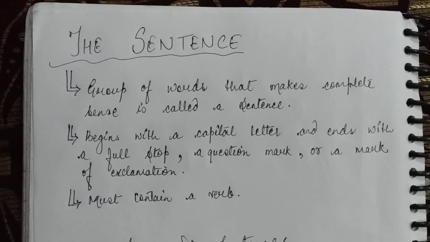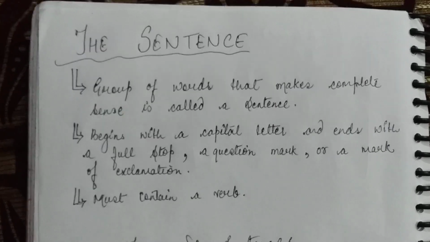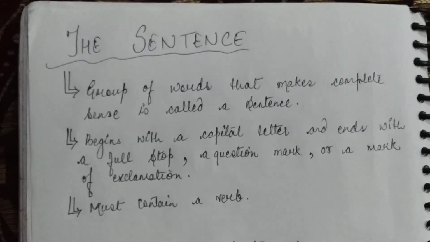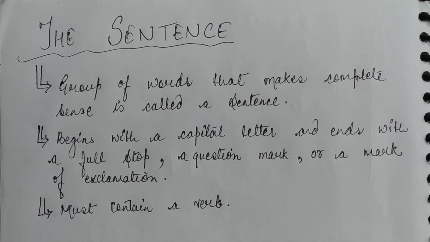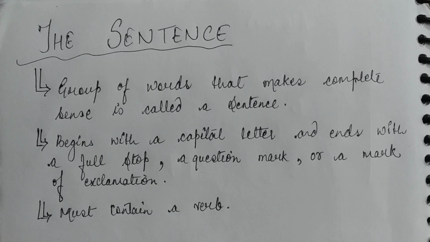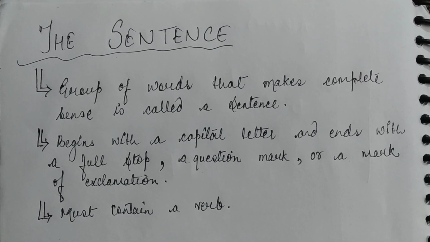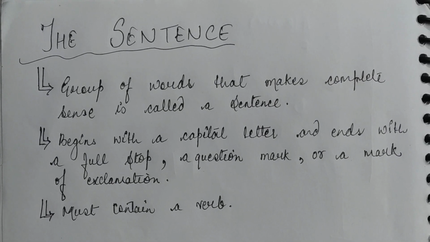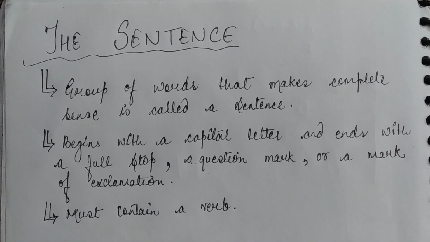Hello students, now we are back with one of the most important topics of the English language, that is the sentence. Before we start this chapter, I would like to ask you all: how do we express our thoughts, our feelings, our emotions? The answer is we use different words to express our views, thoughts and feelings. We arrange these words in certain groups in order to express our feelings. These words are arranged in such a way that they make complete sense.